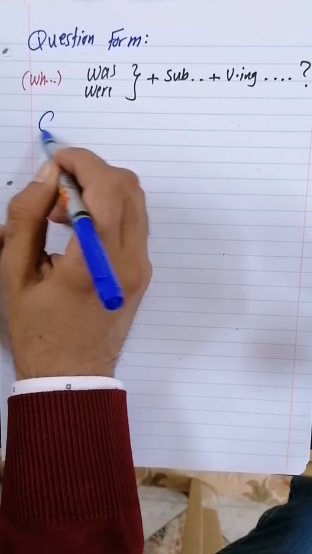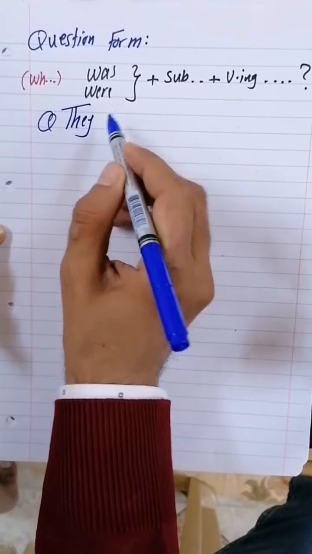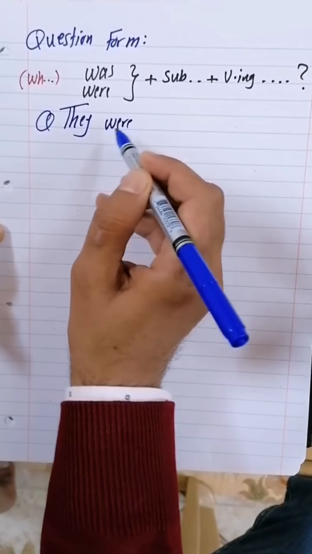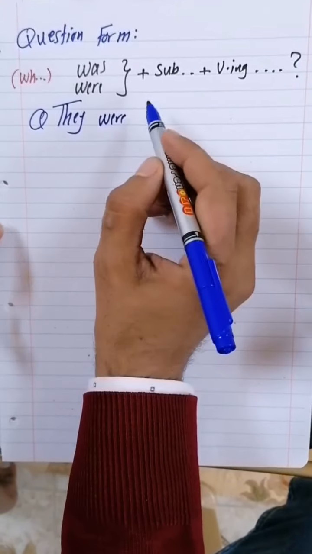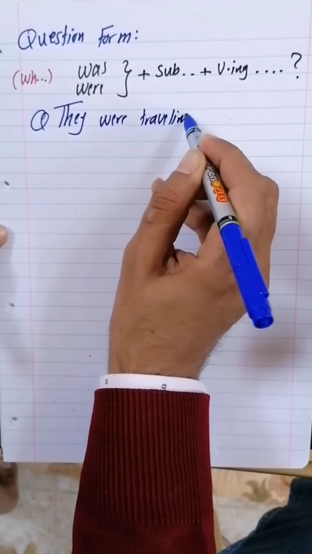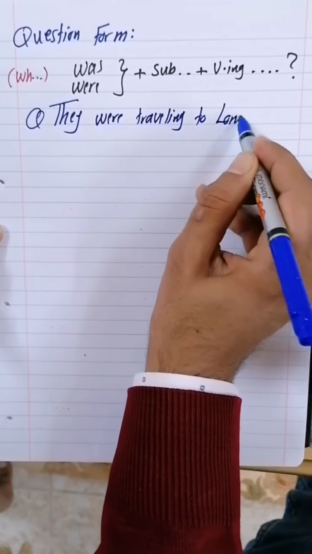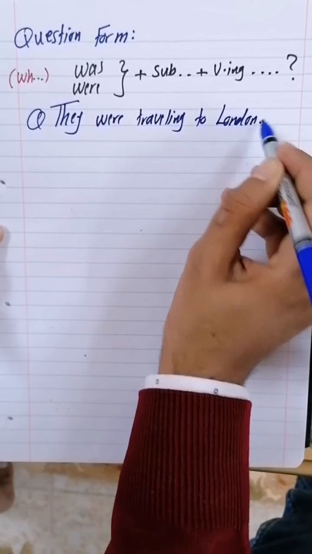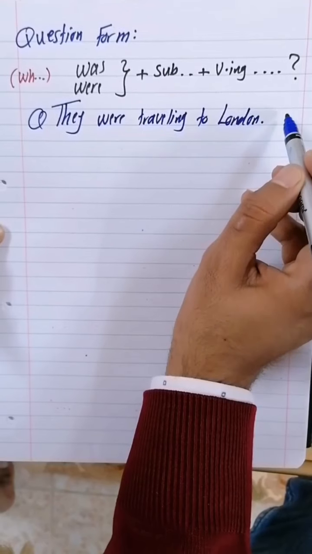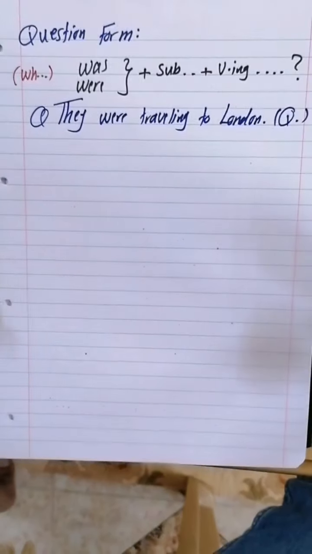For example, let's say they were traveling to London. Change it to question.